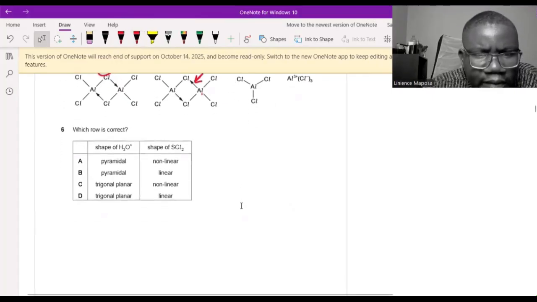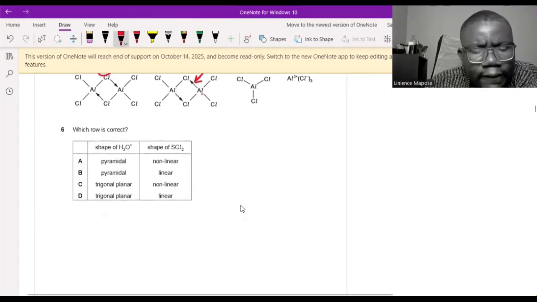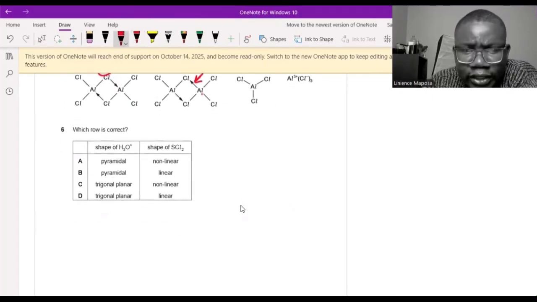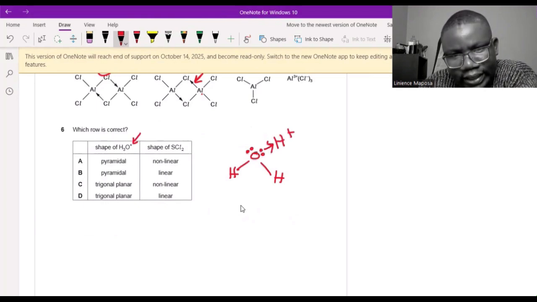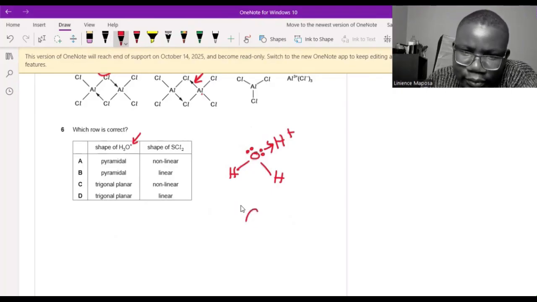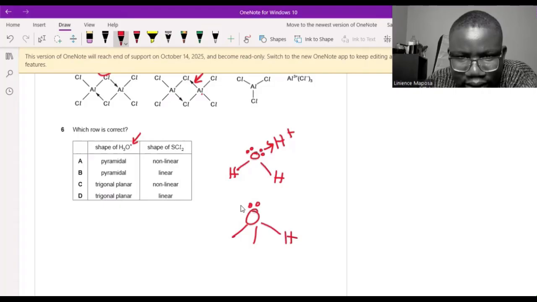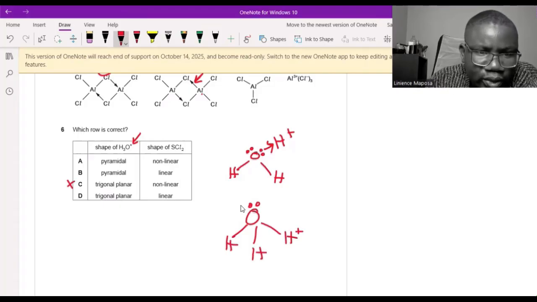Okay, here we have the shape of the hydronium ion, or acidified water, if you will, because I have a water molecule like this. The water molecule has two lone pairs of electrons. Here you can see there's a positive charge. That means a proton came in without an electron, and then there was a dative bond like that. So this now looks kind of like ammonia. I have a lone pair that's free, and then I have 3 covalent bonds, sorry. This one to a positive. So this is pyramidal. So this one is out, this one is out.